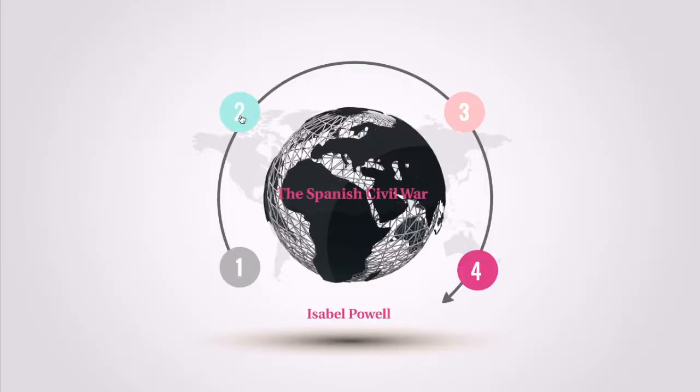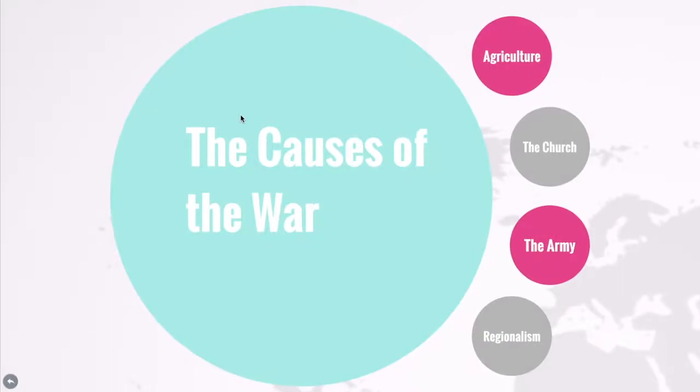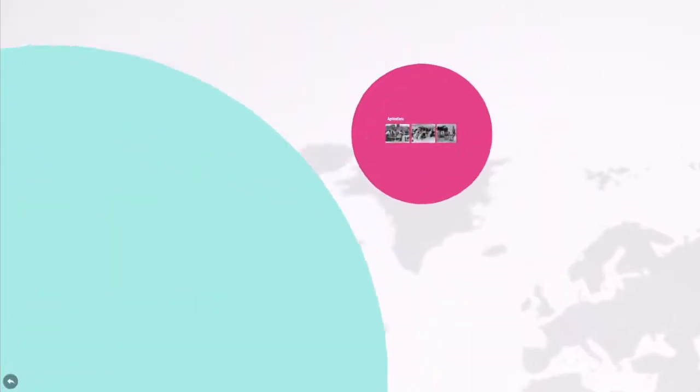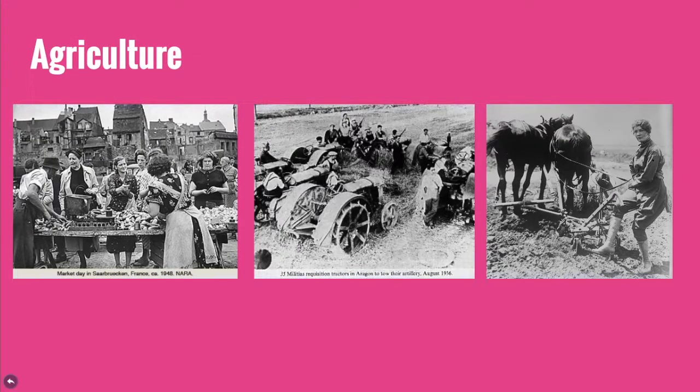There were four causes that affected this war: agriculture, the church, the army, and regionalism. Spain was essentially an agricultural country. In the south, there were many private estates where the Spanish worked. 7,000 owners owned 15 million acres of land. In the north, farmers worked at farms that were not economically reasonable and were very low on their supplies. Half of the agricultural workers were barely living because of starvation.